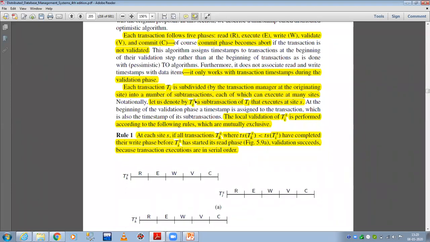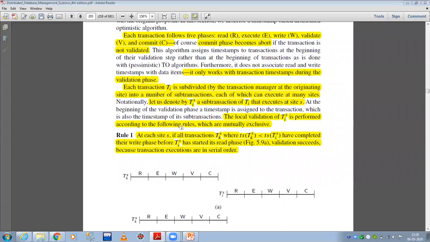Let us denote TiS as the instance running at a particular site S. This is a sub-transaction of Ti at site S. The local validation of TiS is performed according to three rules, which we will be discussing.